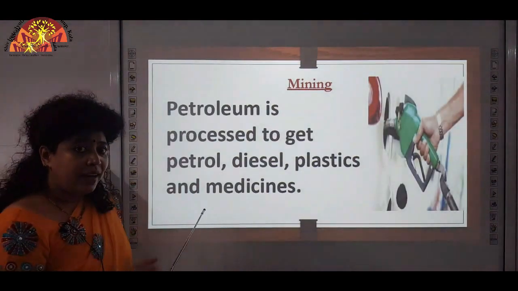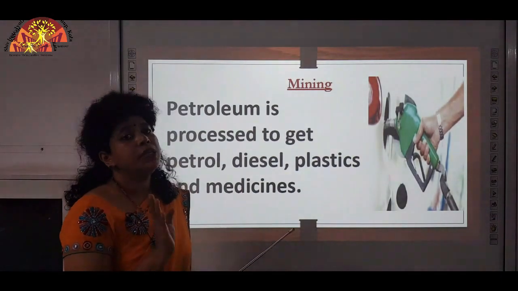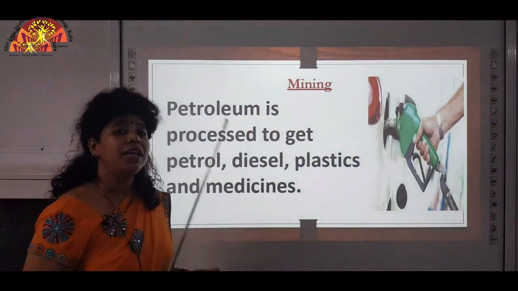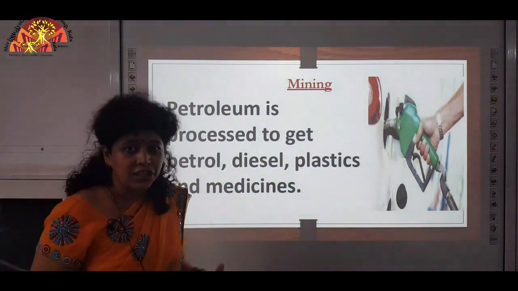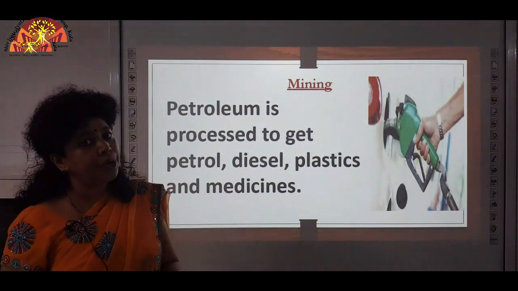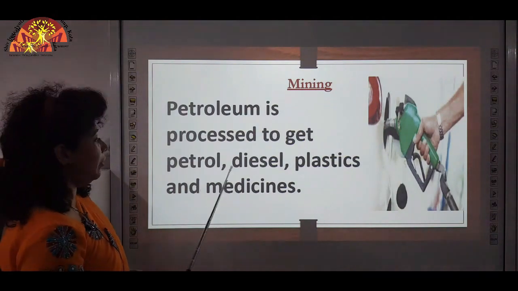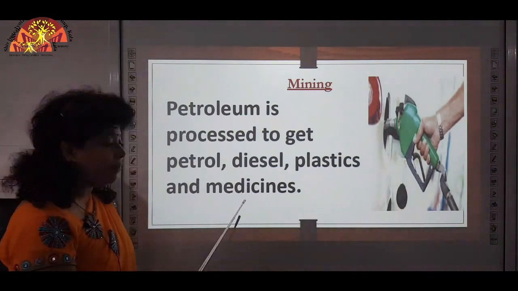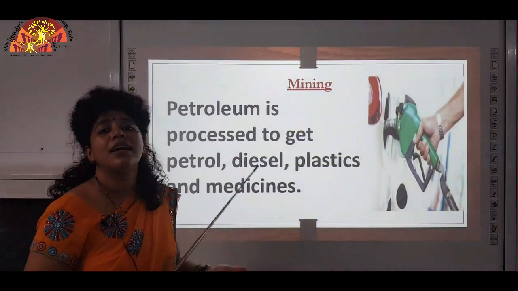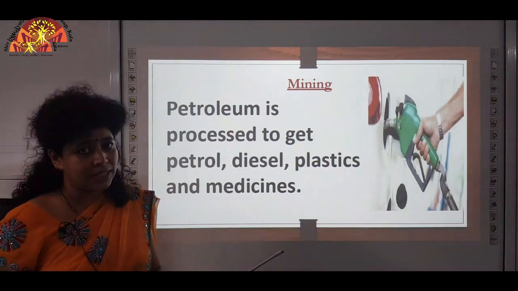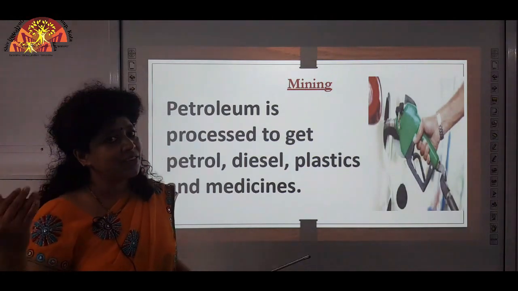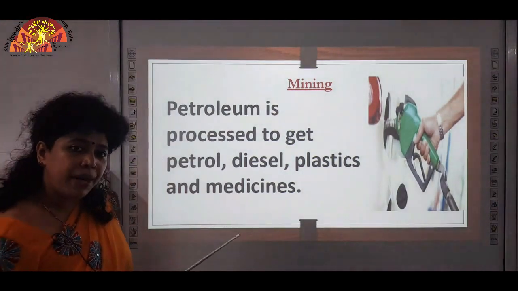And you know that petroleum is also an example of minerals. Okay? So what is petrol used for? You get petroleum in the natural form, that is also processed, and what do you get after processing petroleum? You get petrol, diesel, plastics and medicines. And you know that petrol and diesel is used to run cars, bikes, trucks, buses. So petrol and diesel are the fuel to these vehicles. So these are the uses of petroleum products.